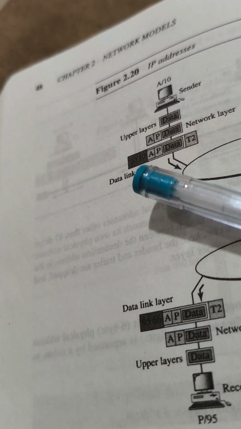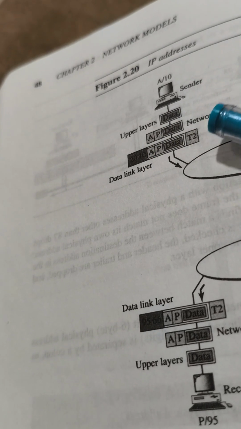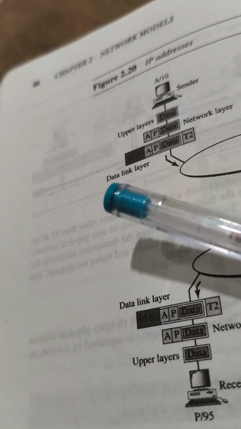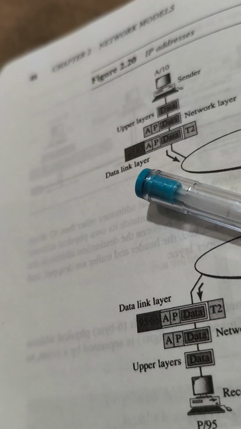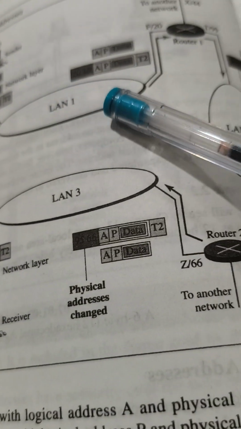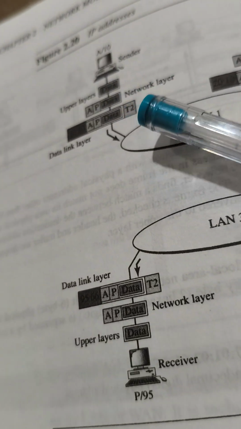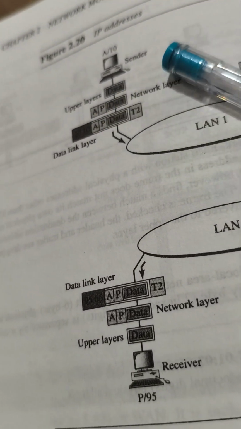But in the data link layer, whatever address is provided by the network layer will not change, while the addresses provided by the data link layer will change from one area network to another. The address provided by the network layer will remain the same.